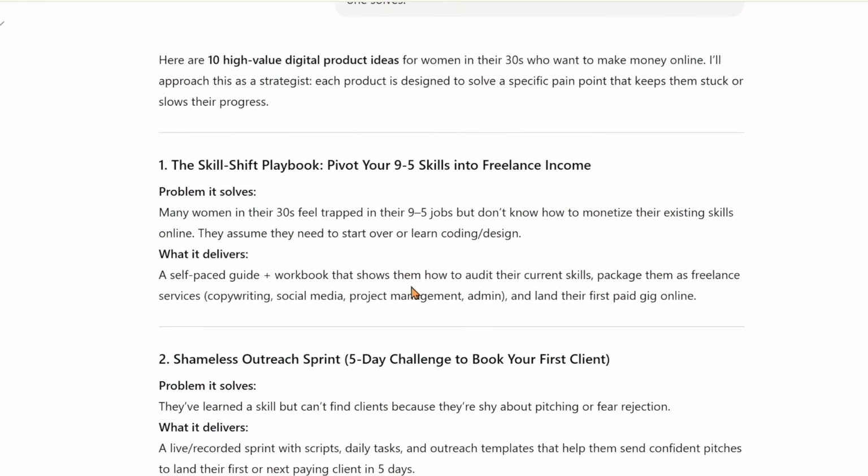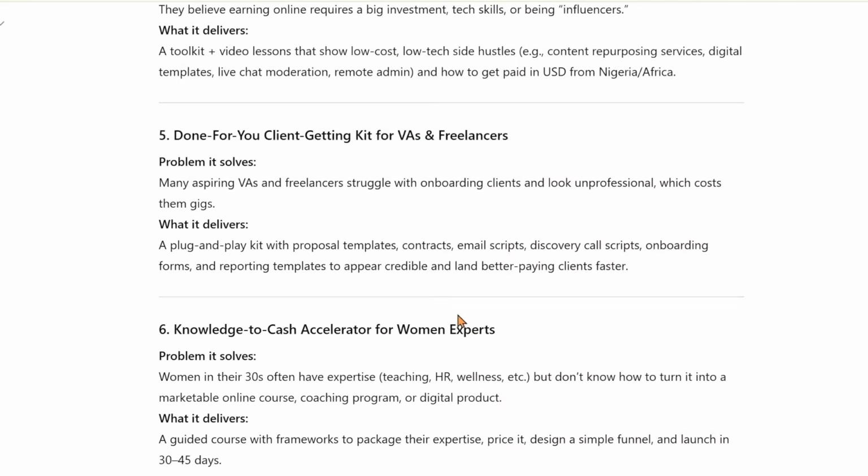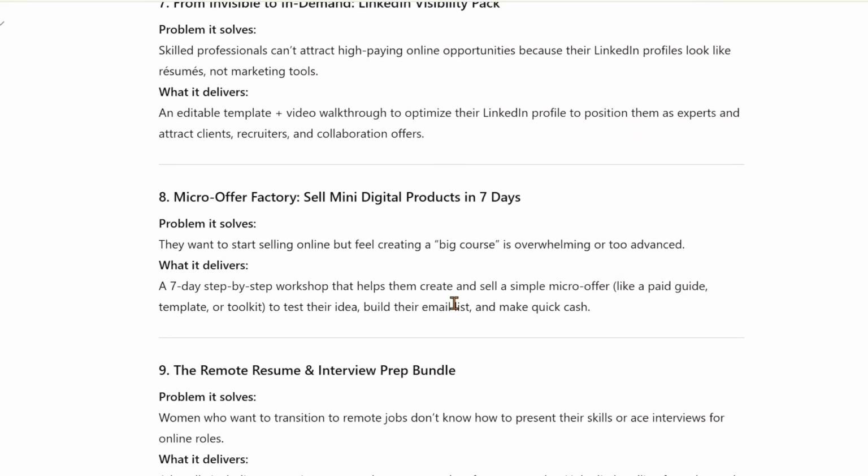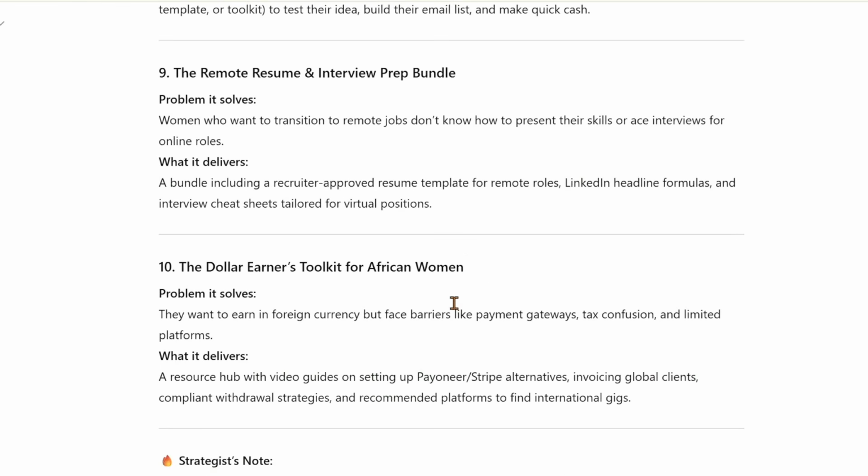Right here, ChatGPT is going to give you different ideas. Now, it's giving me these ideas based on the data it has on me. What does that mean? It's giving me these ideas based on what I have been using ChatGPT to do, right? So right here, I have different product ideas that I can create my digital product on.